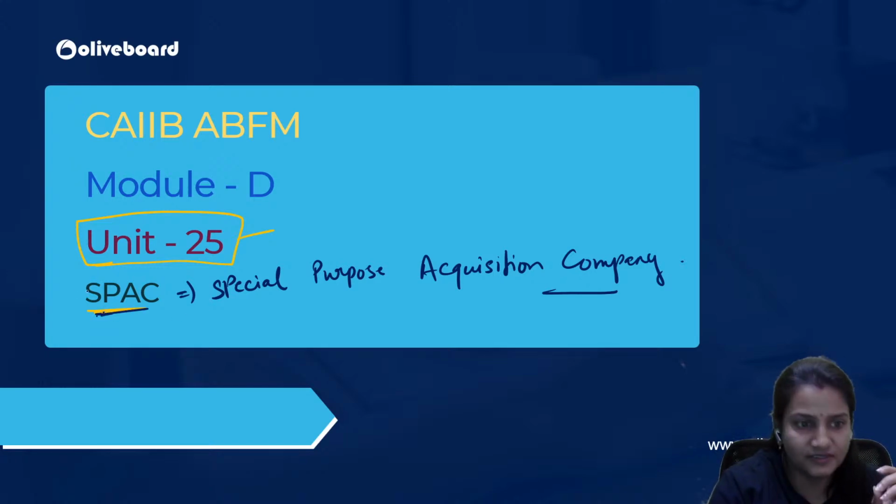Now, what is this SPAC? Why is this known as Special Purpose Acquisition Company? So all these things we are going to cover in this particular session.